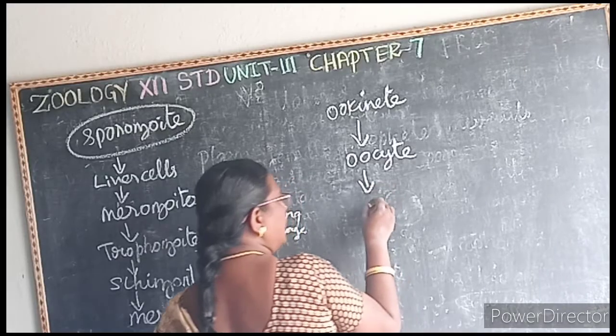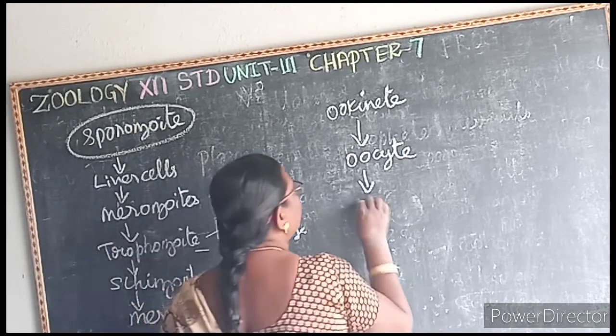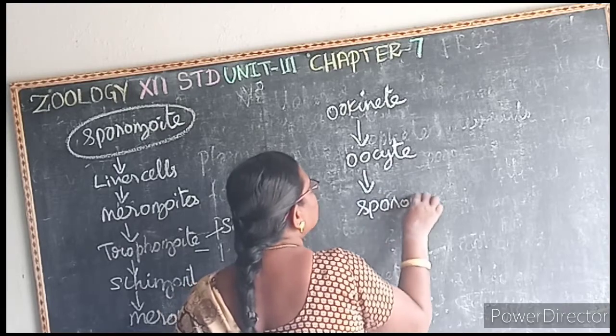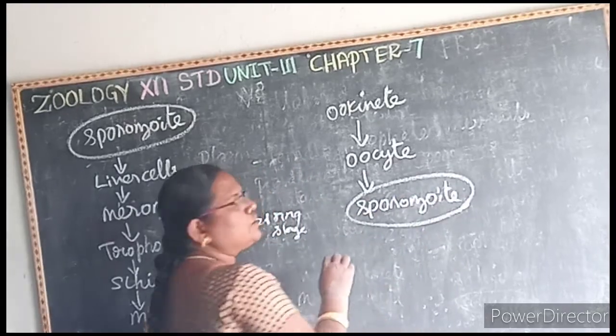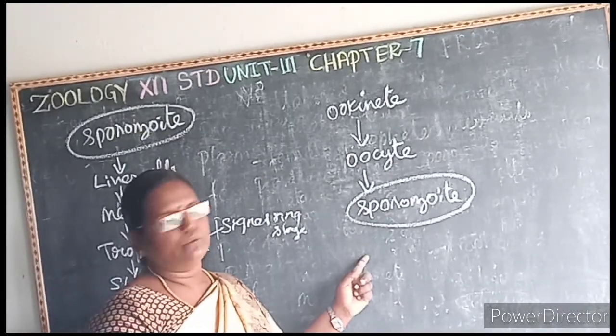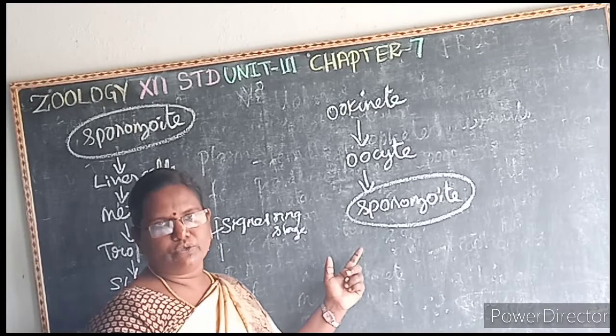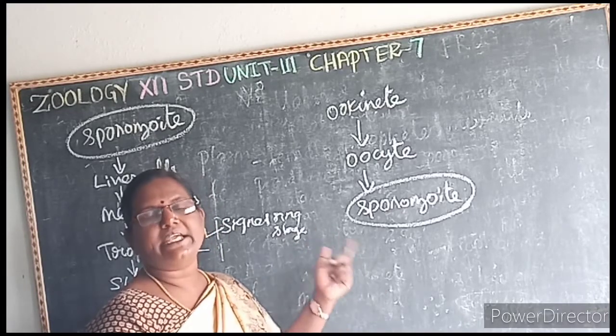Then this oocyst undergoes division to form sporozoites. These sporozoites now move towards the salivary gland of the mosquito. So when this infected female Anopheles mosquito bites a healthy person, once again the life cycle is started.